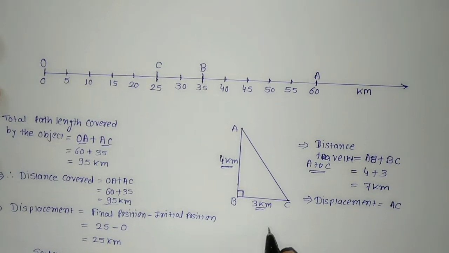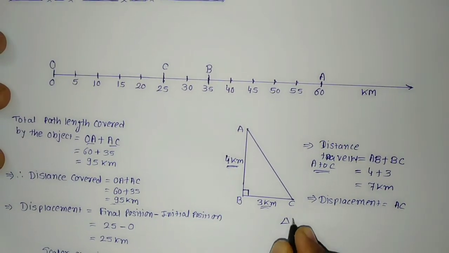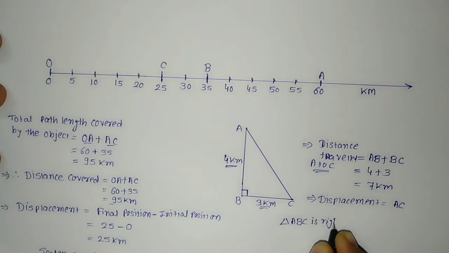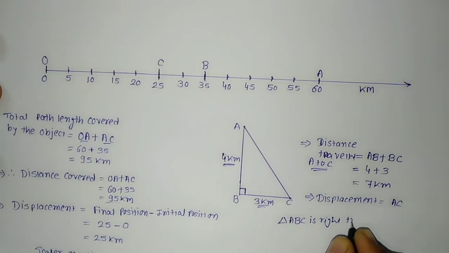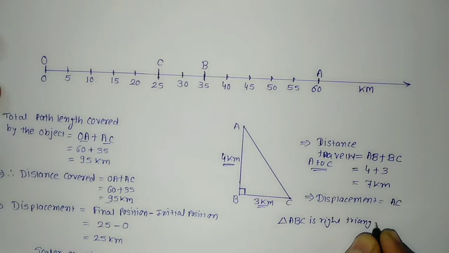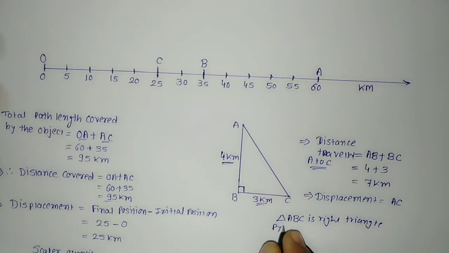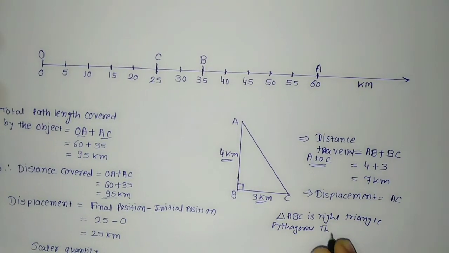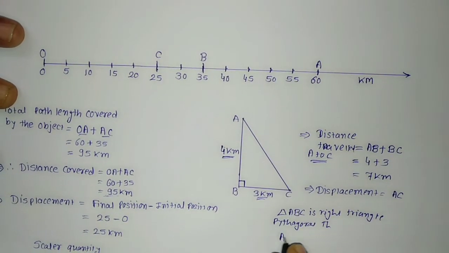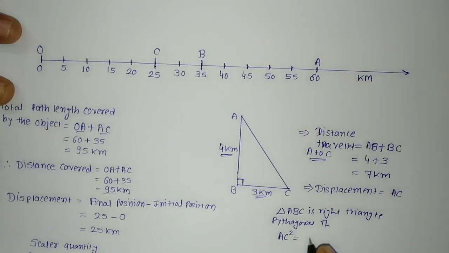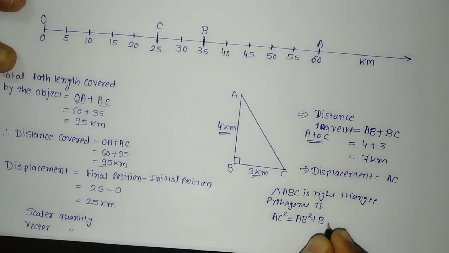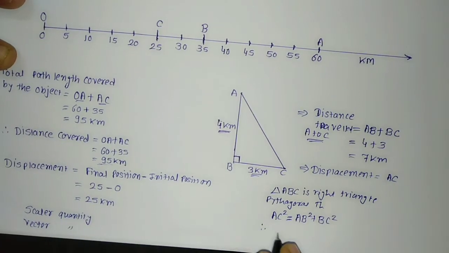It's a right angle triangle. I'll write that triangle ABC is a right angle triangle. So as per the Pythagoras theorem, we can write that AC square is equal to AB square plus BC square. What is the value of AC? We don't know.